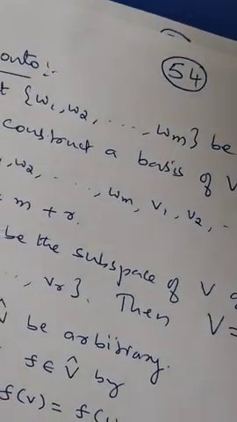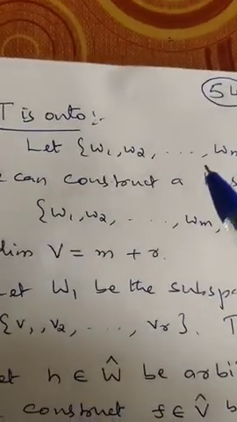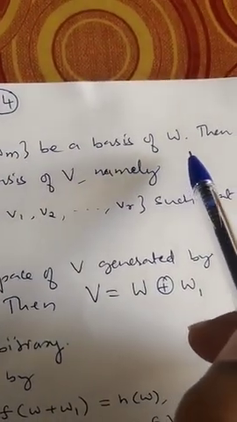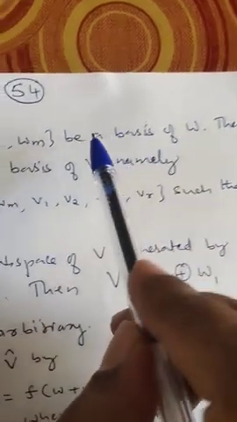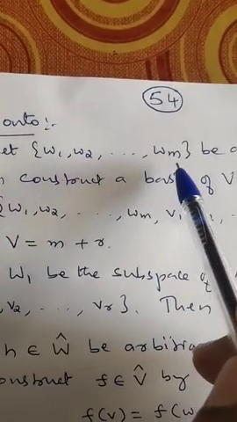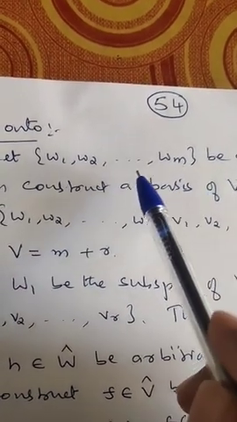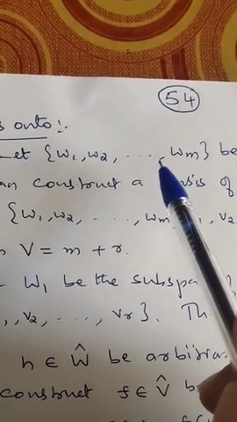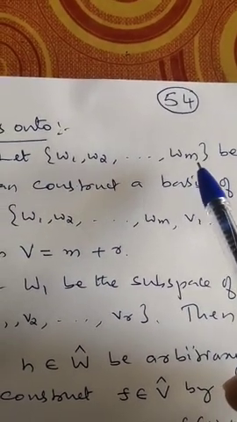Next we will show T is onto. For this, let w1, w2, etc. wm be a basis of W. If w1, w2, etc. wm is a basis of W, then these vectors are linearly independent in W. If they are linearly independent in W, then they are linearly independent in V. Therefore, we can extend this linearly independent set to form a basis of V.